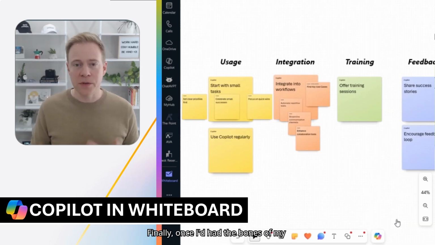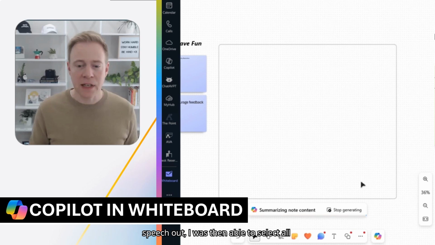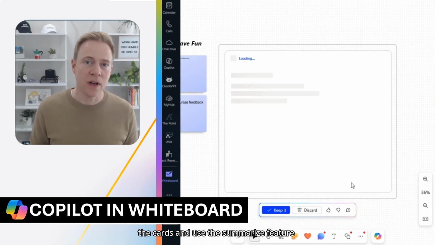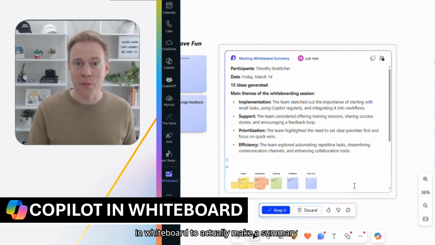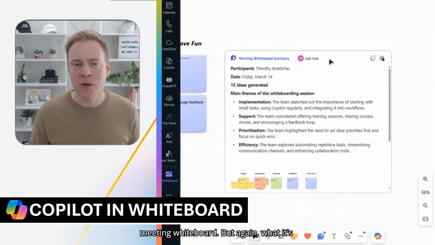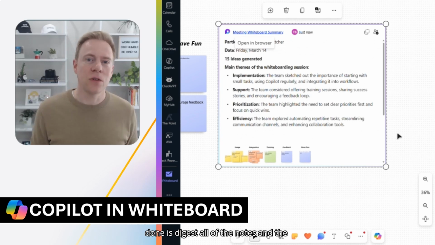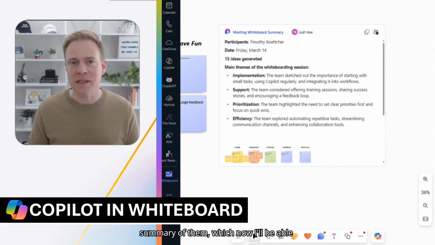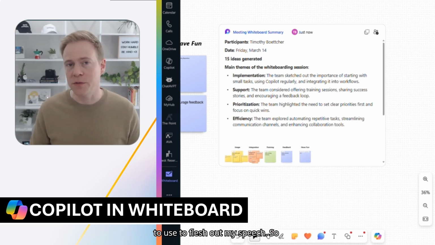Finally, once I'd had the bones of my speech out, I was then able to select all the cards and use the summarize feature in Whiteboard to actually make a summary of what's on the whiteboard. So it's written here in the context of like a meeting whiteboard, but again, what it's done is digest all of the notes and the topics that I had in there and make a summary of them, which now I'll be able to use to flesh out my speech.